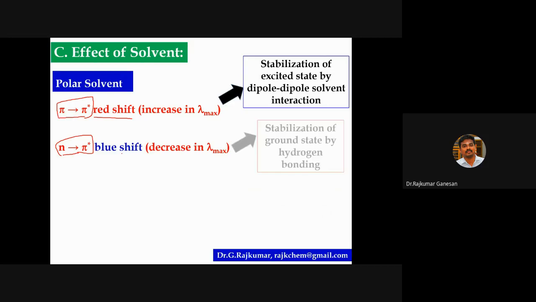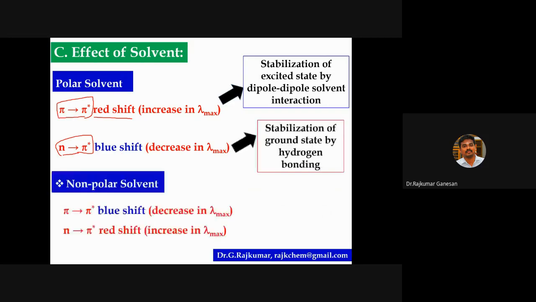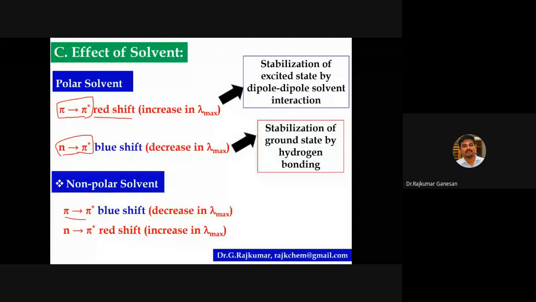In the case of non-polar solvent, for example, hexane, and also benzene, in this case pi to pi star transition will undergo blue shift. There is a decrease in lambda max value. For n to pi star transition, there is a red shift. It is the opposite to the polar solvent.